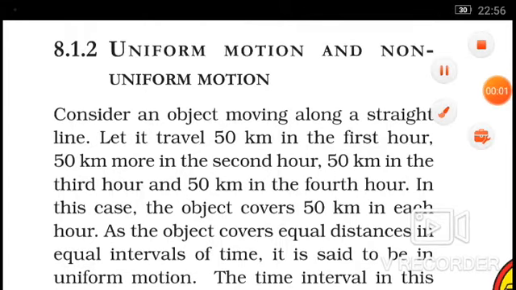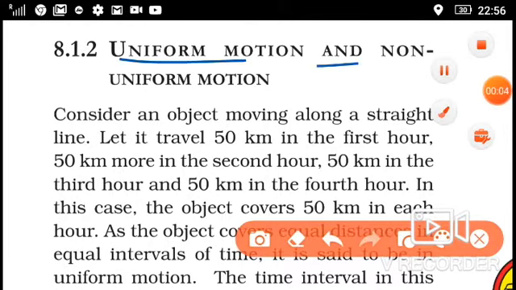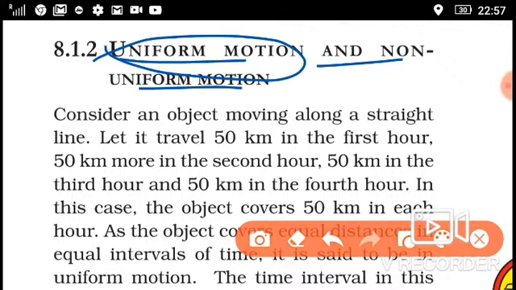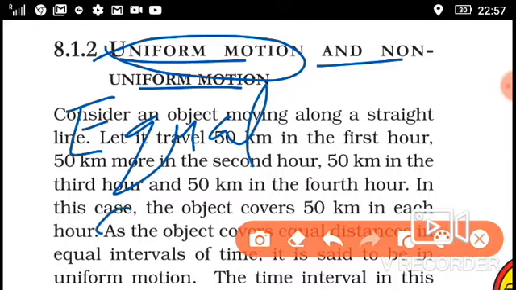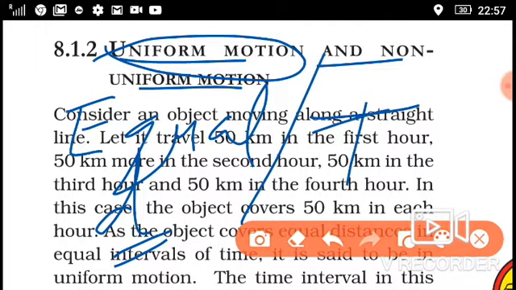Hello everyone. Today our topic is uniform motion and non-uniform motion. Uniform motion means when an object covers equal distance in equal intervals of time, or in simple words we can say that if an object moves with a constant speed, meaning the same speed.